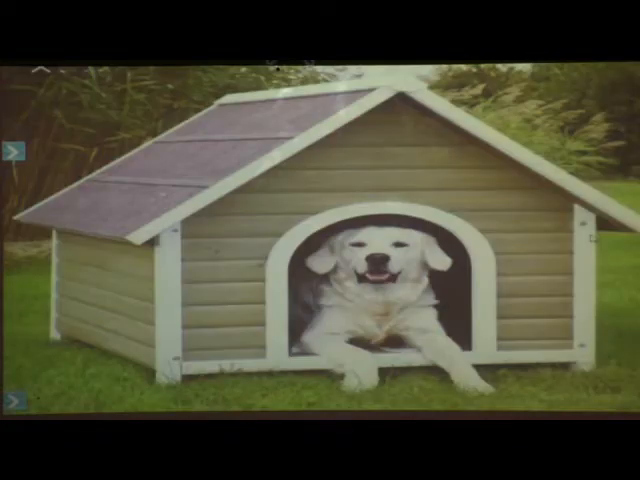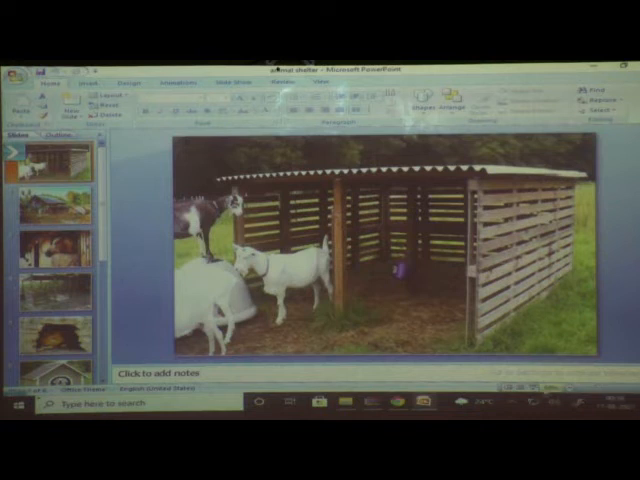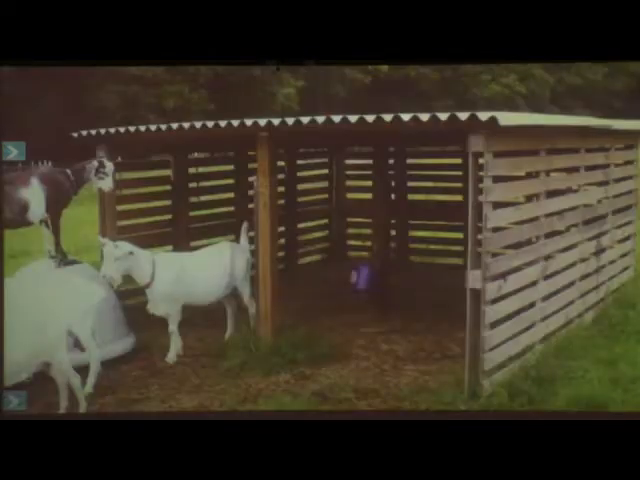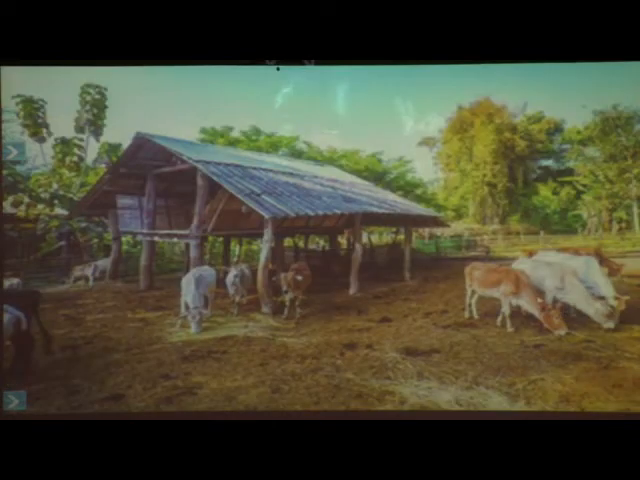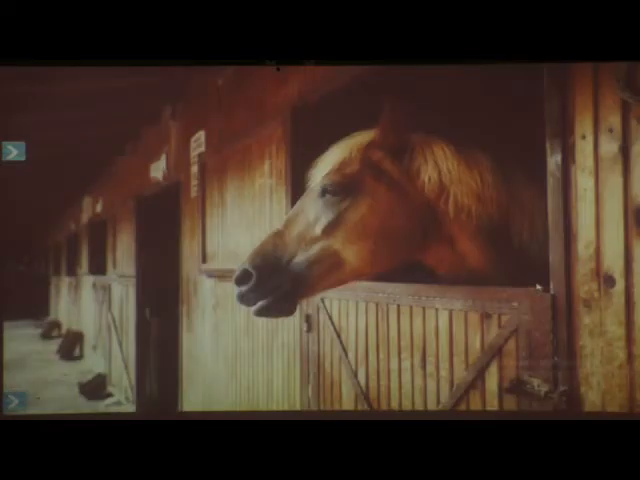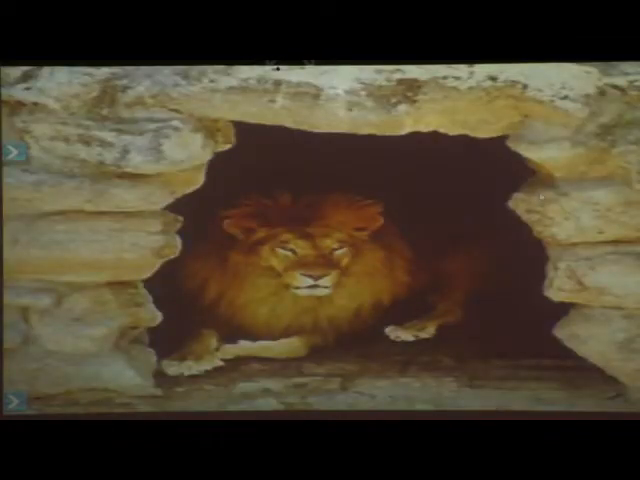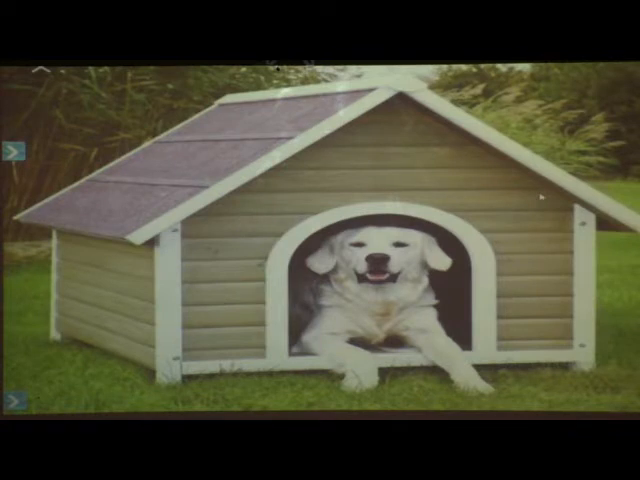Very good. Next, see, can you tell me what is this? It is looking like a house, no? Then what could we call the house of a dog? Yes, it is a kennel. So children, now tell me, just now you have seen all these pictures, means it is pen, next cowshed, stable, coop, then den and a kennel.